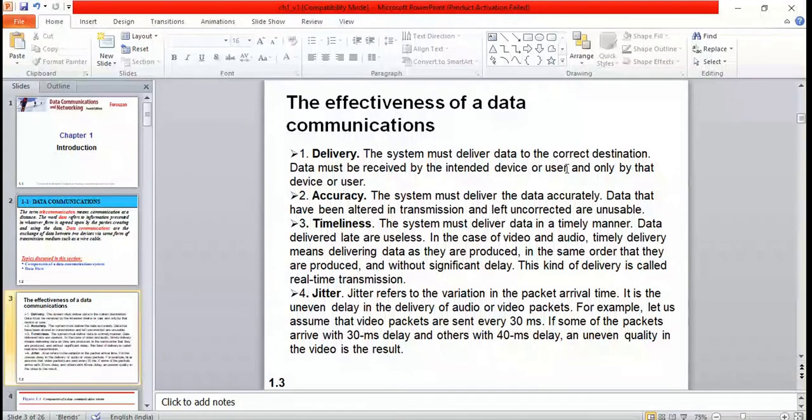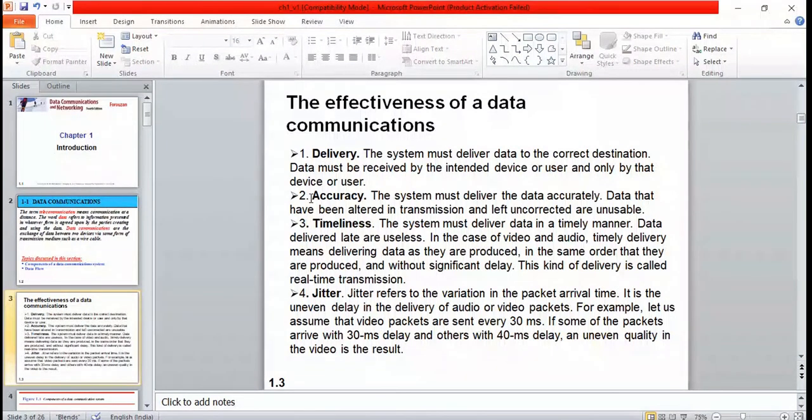If I am sending data to a particular user, say Akshata, and I specify the destination as Akshata, it should be delivered to that particular user only. It should not be delivered to somebody else, which would mean the delivery is not done correctly. Whenever data is sent by specifying the destination address, it should be delivered to that destination only. The destination can be a user or a device. So this is the first characteristic.